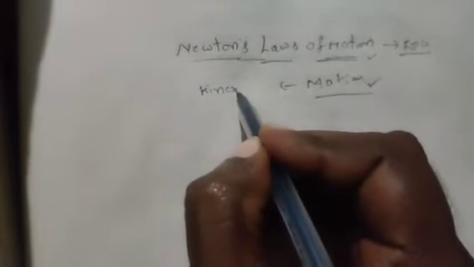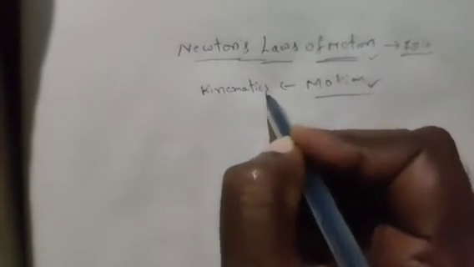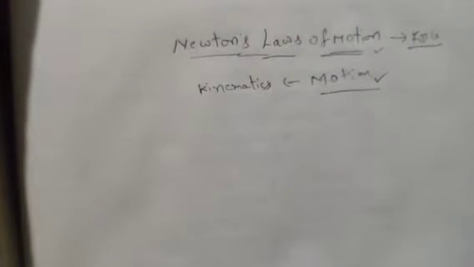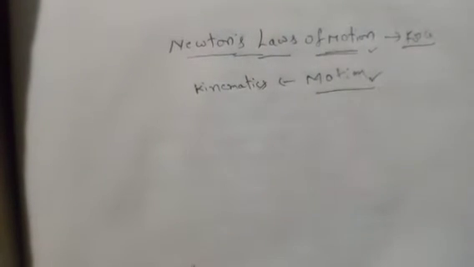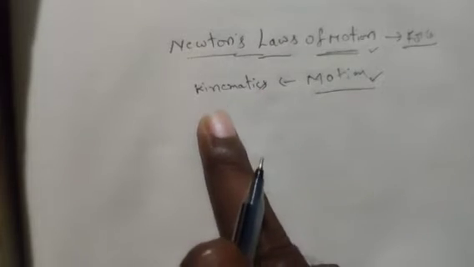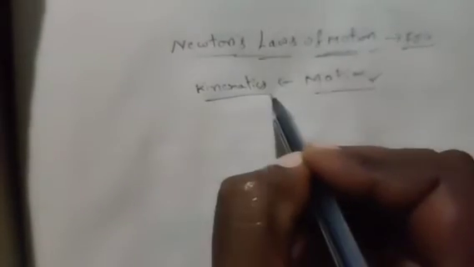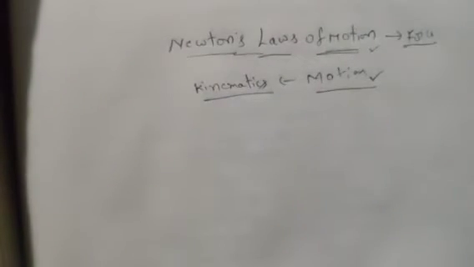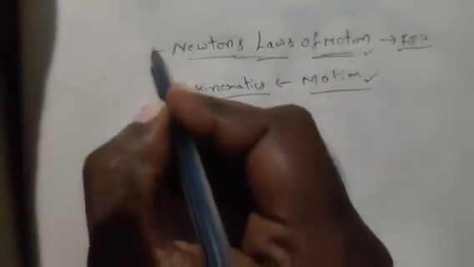In future classes you will come to know that motion is a part of a branch of physics called kinematics. It means in this you never discuss the cause for the motion. Newton's laws of motion is a branch of dynamics.